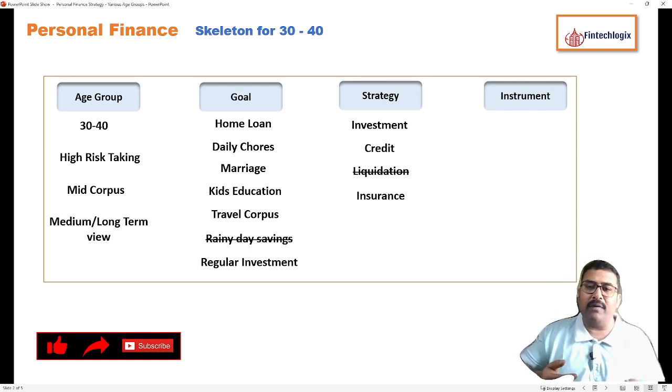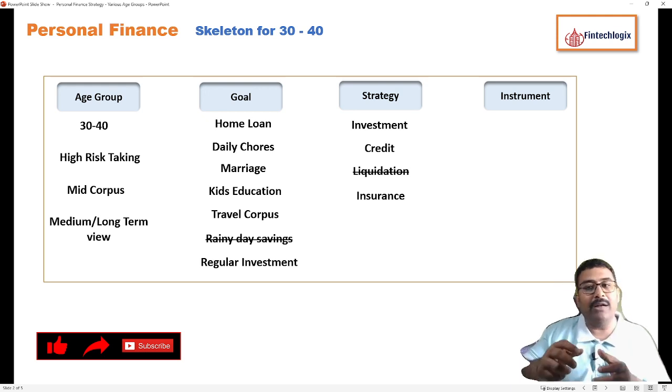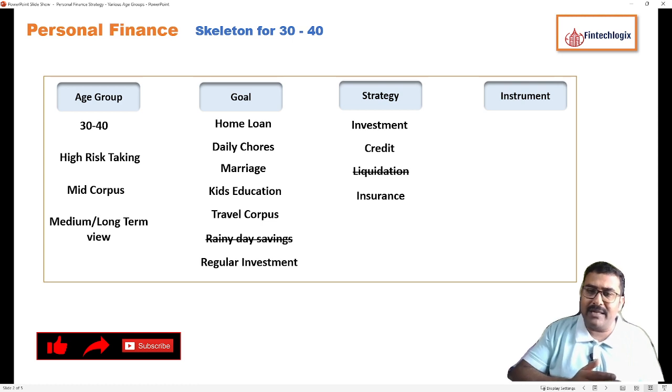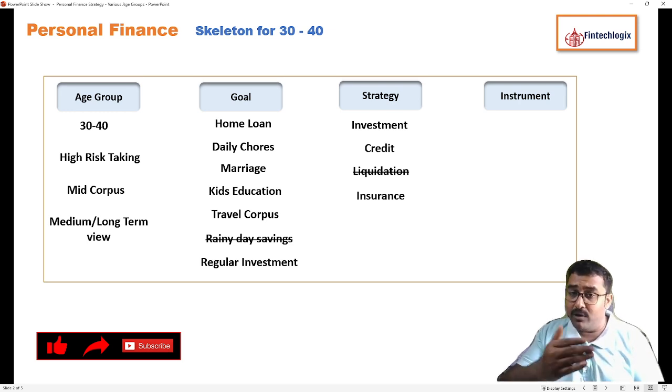So at this point of time, I should be thinking of adding one top-up insurance. There are a lot of companies who are giving top-up insurance at this point of time. So this is the secondary insurance, so your premium is low. I'll talk about that in my specific instrument video. Otherwise, somebody can think of a top-up insurance, or somebody can think of extending their health insurance by increasing the cover. We'll talk about the advantage and disadvantage of both in my future videos. But definitely insurance has to be put in the 30 to 40 bracket.